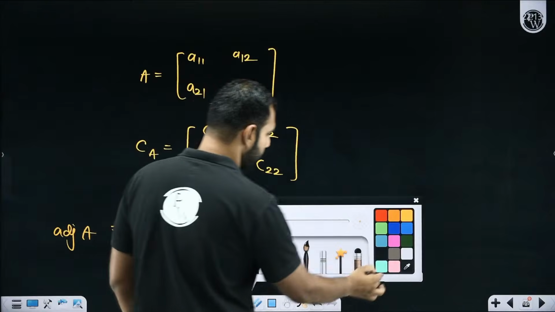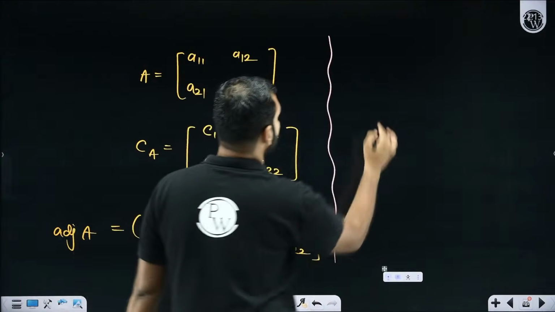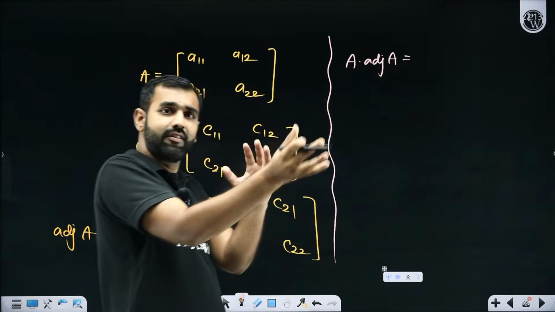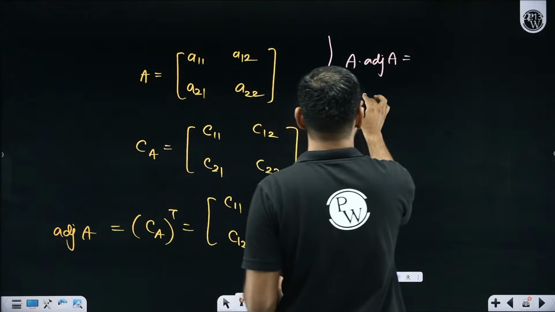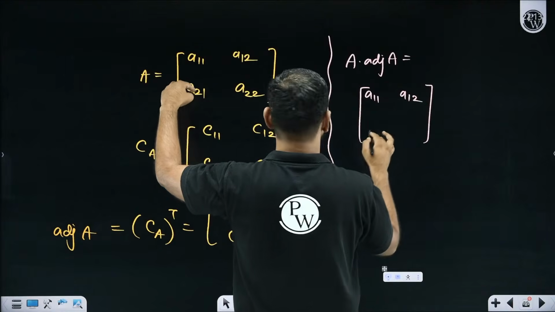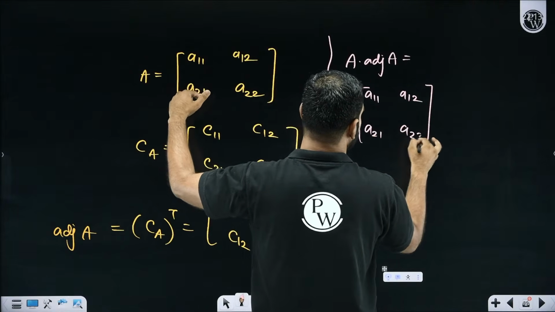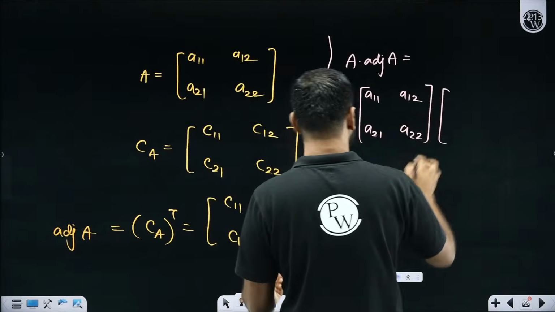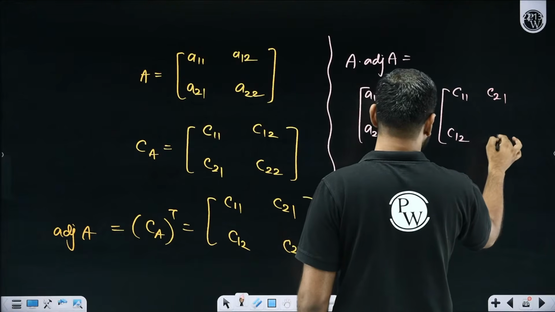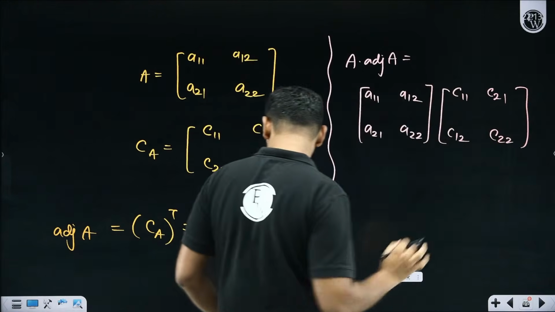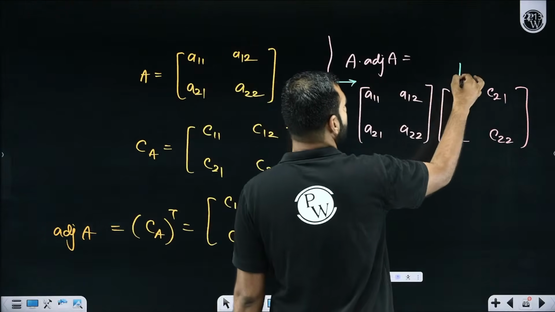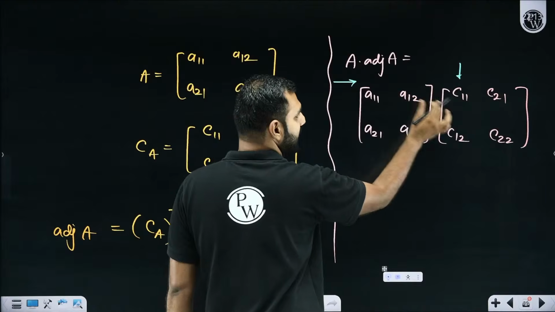Now, if I ask you to multiply A with its adjoint, and also adjoint of A with A, what do you get? Matrix multiplication we know. This is A11, A12, A21, A22. And this is adjoint of A, which is C11, C21, C12, C22. Do you remember how we do matrix multiplication? Rows from here, columns from here. So A11, C11 plus A12, C12.